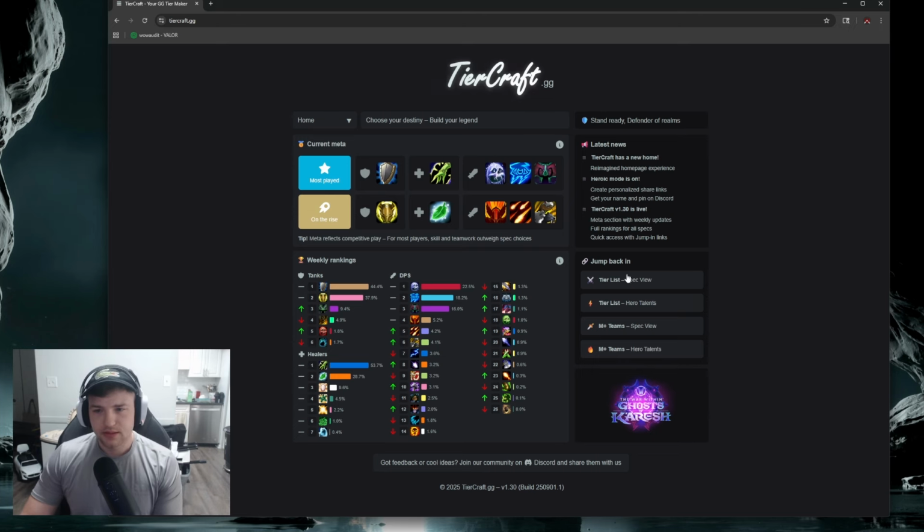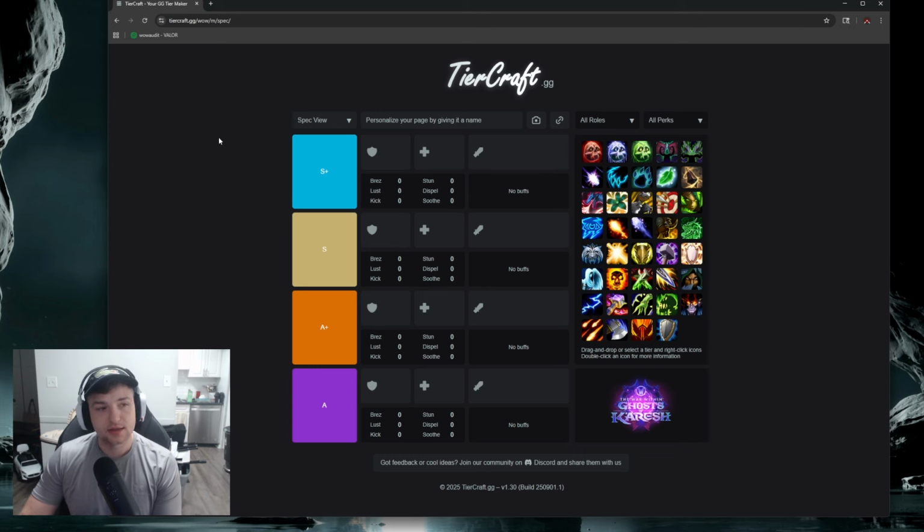But that being said, the cool thing that you can do with this is M plus team spec view. I like this a lot. It helps me to visualize. So let me just create a quick comp and show you how this works. Let's just say if I wanted to put an S tier comp right now, what I like to run with the most, I'd probably say a Prot Paladin, where is it?